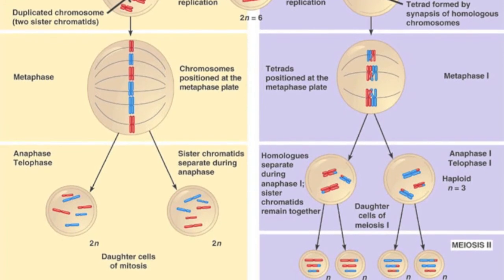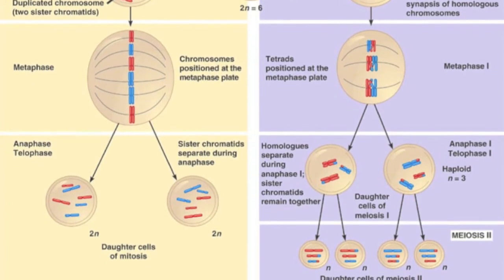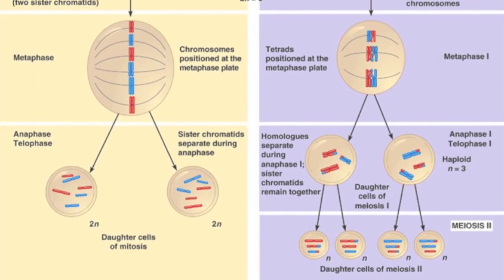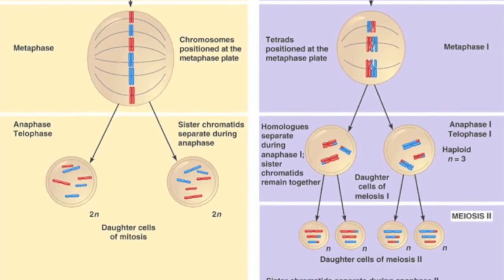The genetic variation in sexual reproduction stems from crossing over, which involves the exchange of chromosomal segments at the chiasmata, independent assortment, and random fertilization.